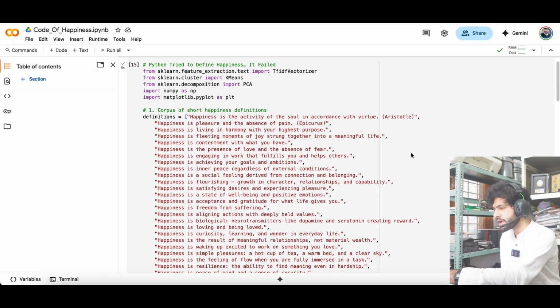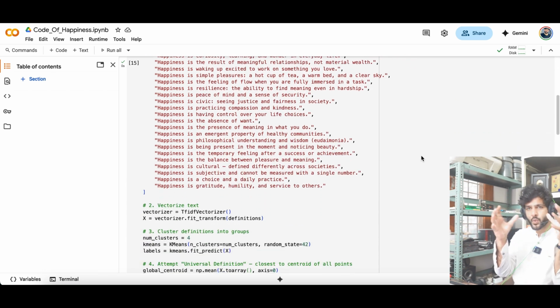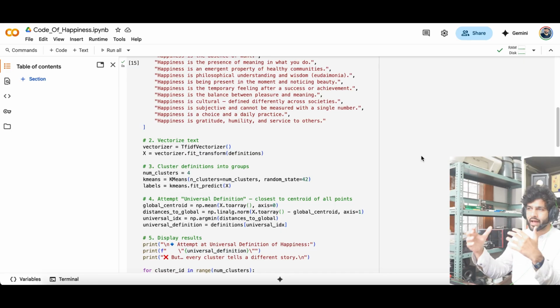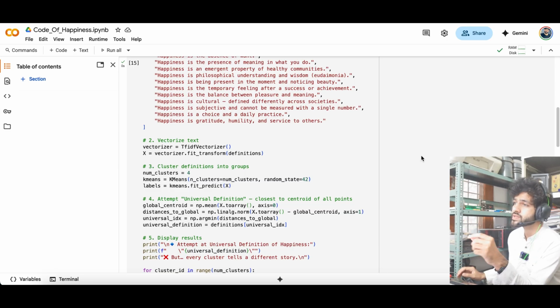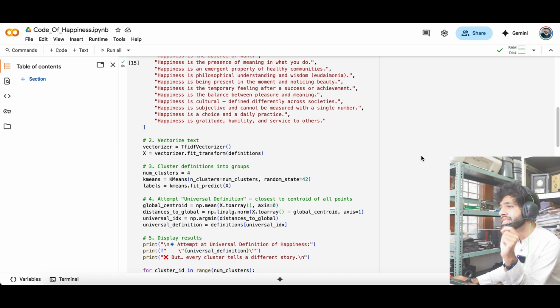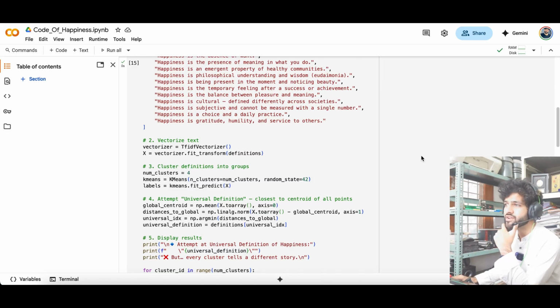The second step is about vectorizing the text. So what is vectorizing? In this way, we are converting the textual strings to numbers or values that could be understood by a machine in modeling. We are using the methodology of TF-IDF, that is term frequency inverse document frequency. In this one, we are converting each sentence into a numeric vector based on how important each word in a sentence is relative to all other words. So it's more of a relative mechanism that we are following.